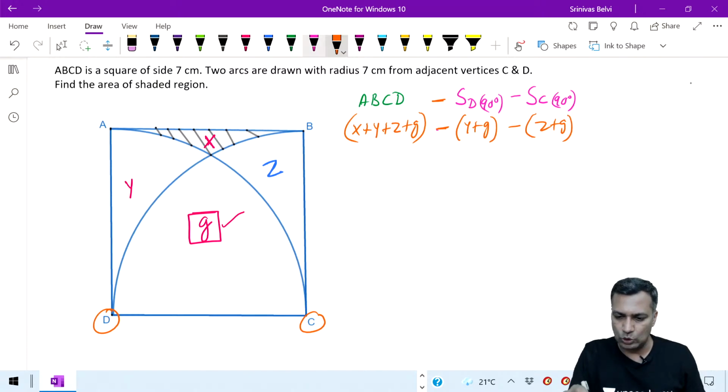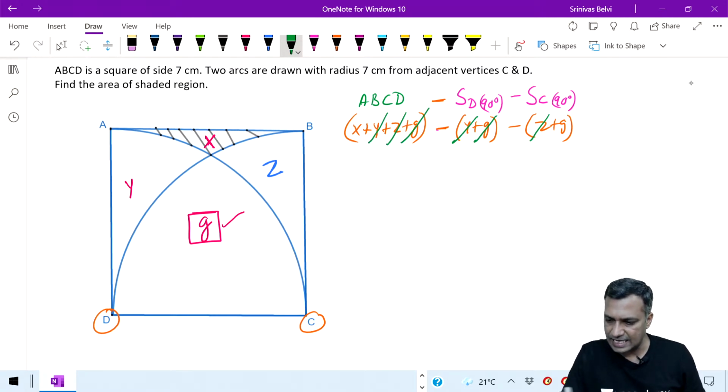If you take a look at this so far, what is happening? Z is getting cancelled with Z, Y is getting cancelled with Y, one of the G's is getting cancelled with G. I have one G extra. I just wanted X, but I have one G extra. Now this is where you use the gold standard.